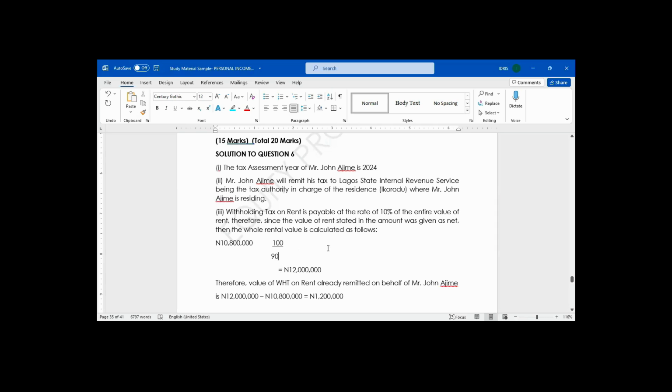Since you get 12 million as the gross and you know the net, for you to get the withholding tax, gross minus net. Gross is 12 million, the net is 10.8 million. That means the withholding tax will be 1.2 million. That is the withholding tax.